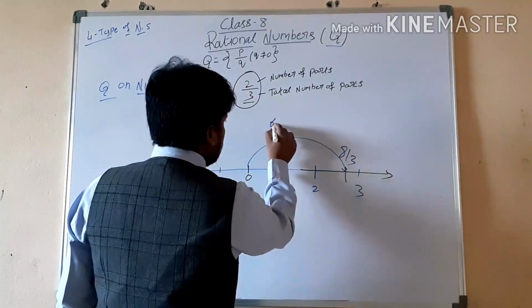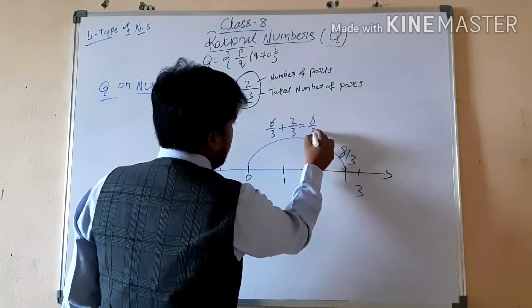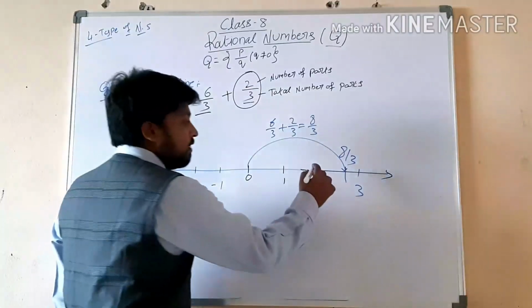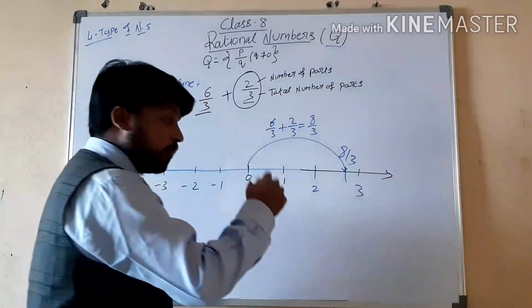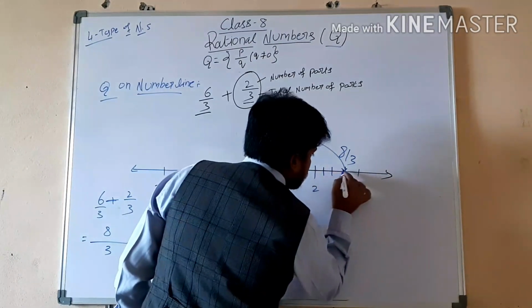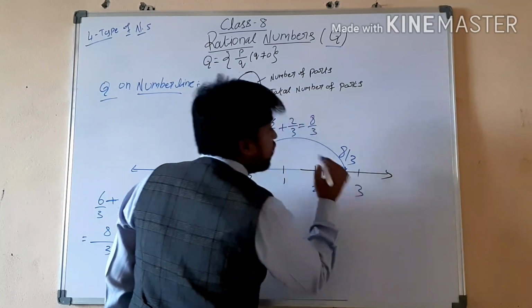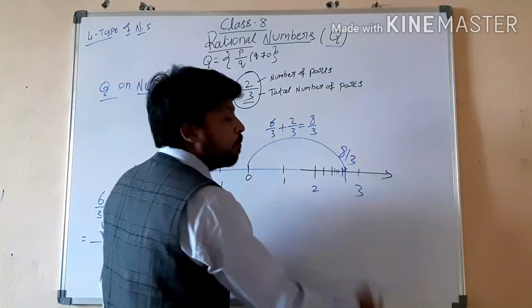And this is 6 by 3 plus 2 by 3, which is equal to 8. So we want approximate values exactly. Again here we have to divide into 3 parts, and again from here we divide into 3 parts like this, and again in between these 3 parts like this, until it becomes 8. Like this we have to do. So we can write the approximate pattern directly.